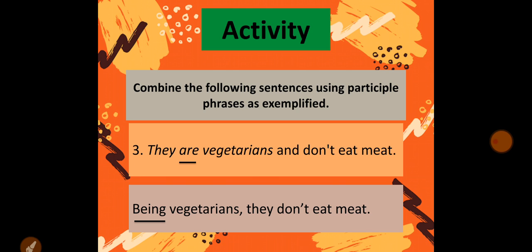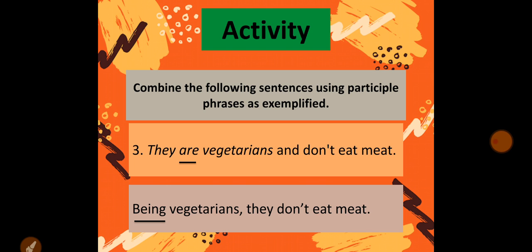So I hope now you can combine two sentences by using participle phrases. Step number one is that you have to see if there is any participle, present or past. If there isn't any participle given in the sentence, there must be an auxiliary.